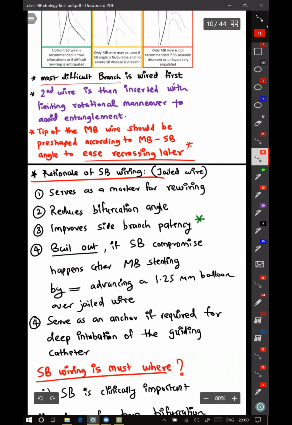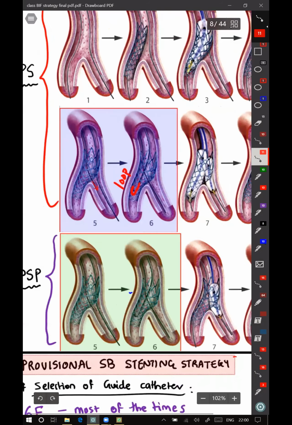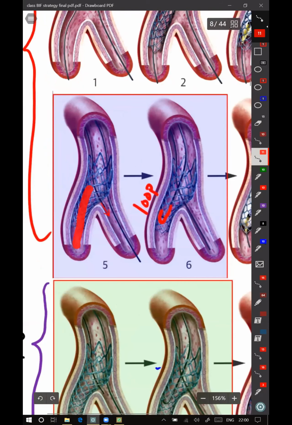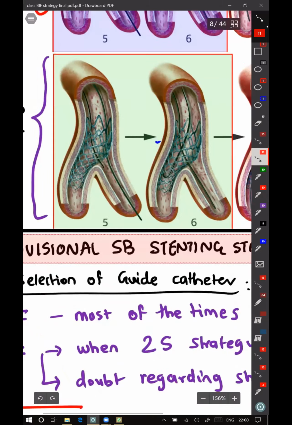So what is the rationale of side branch wiring? That is also a jailed wire. So it serves as a marker for rewiring. Again here, because we are taking the main branch wire into the side branch, even if this gets compromised because of POT, we have a wire there already to guide us the passage of this wire, the main branch wire, into the side branch again. So it acts as a guide.